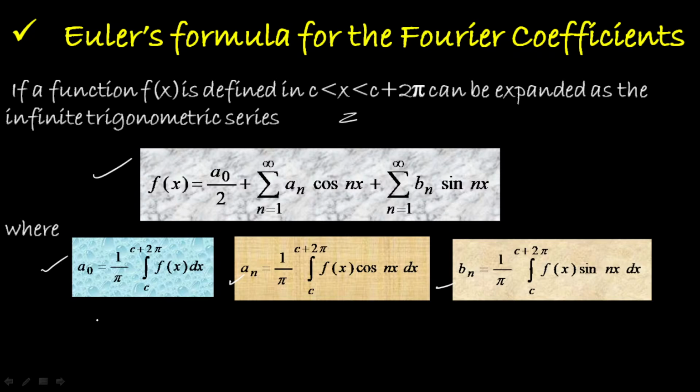Here c takes two possible values. Either c takes the value 0 or c takes the value minus pi. If c takes the value 0, what happens? The limits change from c to c plus 2 pi to 0 to 2 pi. So this is one set of series we have to discuss, of range 0 to 2 pi. Suppose c takes the value minus pi, what happens? Our interval becomes minus pi to plus pi, isn't it? C to c plus 2 pi, that is minus pi to minus pi plus 2 pi, which is pi. So we get minus pi to pi under Fourier series.